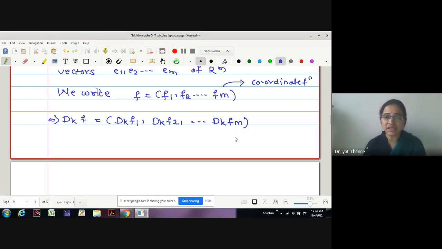But how many such cases do we have? For k equals 1 to, yes? How many values do we have for such a k? With respect to how many variables? Yes, it is n, because with respect to n variables we were finding these partial derivatives. Correct, no?